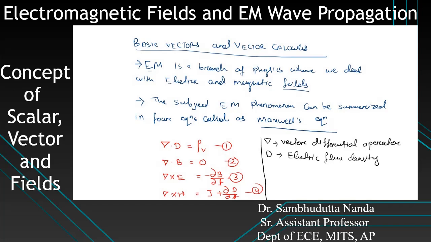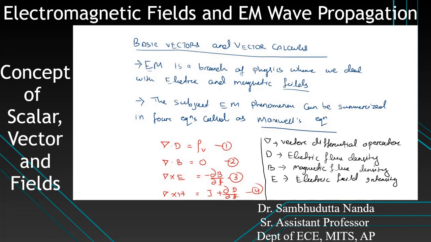Next term is B. What is B? B is the magnetic flux density. What is this magnetic flux density? What is this electric flux density? We'll have a detailed discussion on this in subsequent classes. Then E is the electric field intensity.